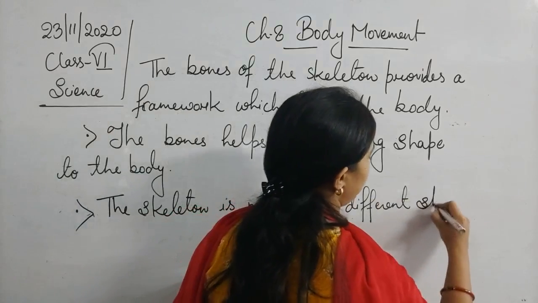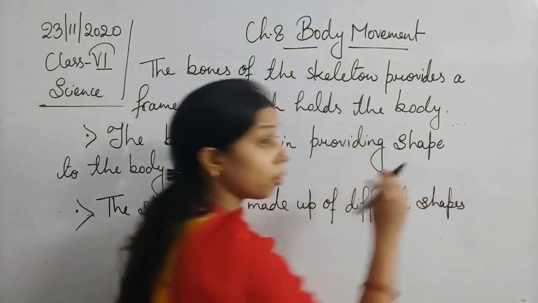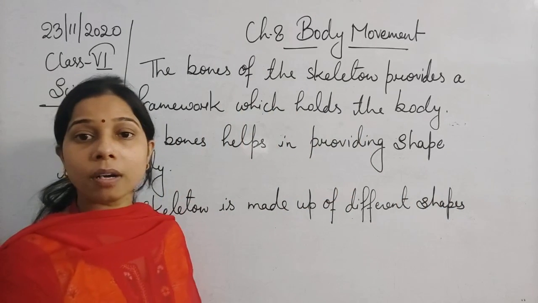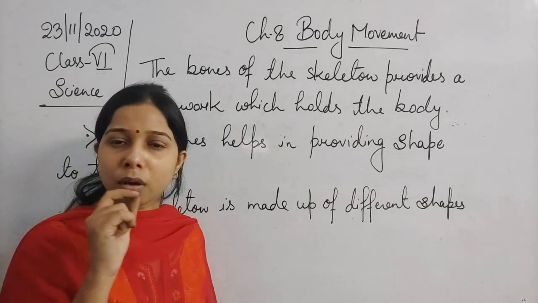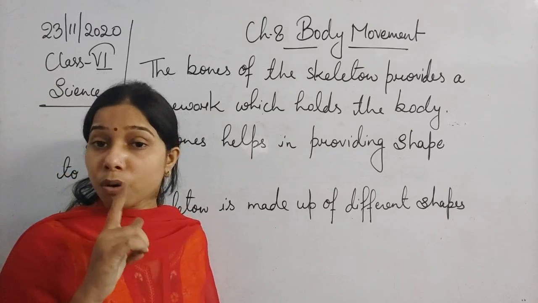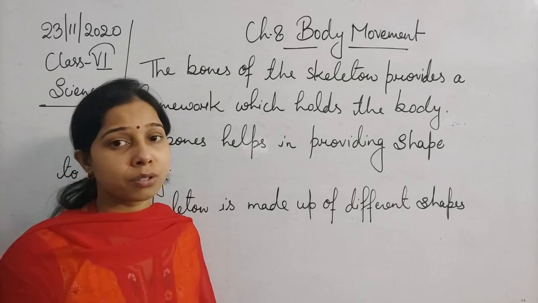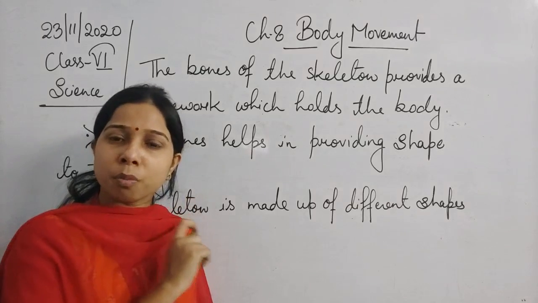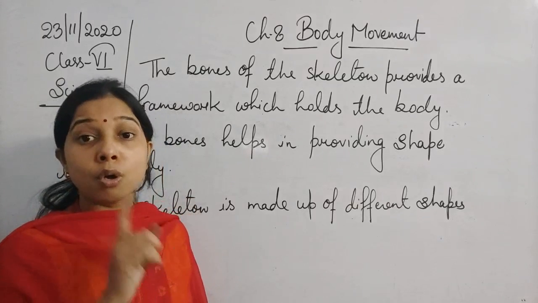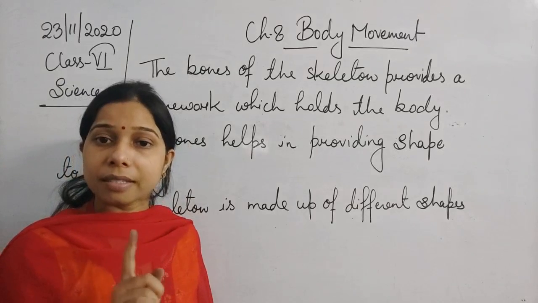Different shapes and sizes, because you see, student, the bone present in our ear is considered to be the smallest one, and the bone present in our thigh is considered to be the longest one. So you can understand that one is smallest, one is longest, and both have different sizes.